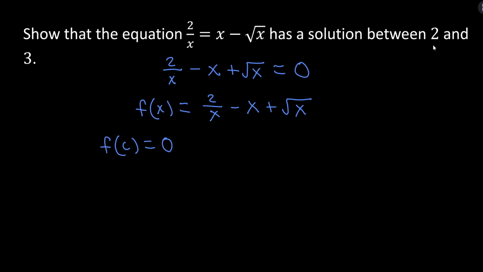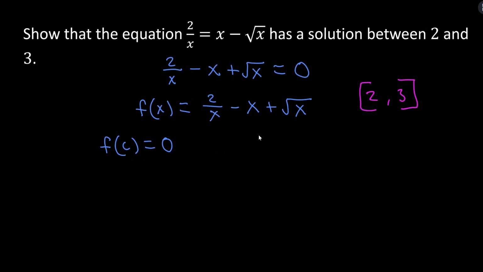Hopefully that's making sense. So we're going to use this function here, and we're going to use the interval [2, 3]. We're first going to show continuity, and then we're going to try to show betweenness, that 0 is between f(2) and f(3). So let's start with continuity. We're looking at the closed interval from 2 to 3. Is this function continuous on this interval?